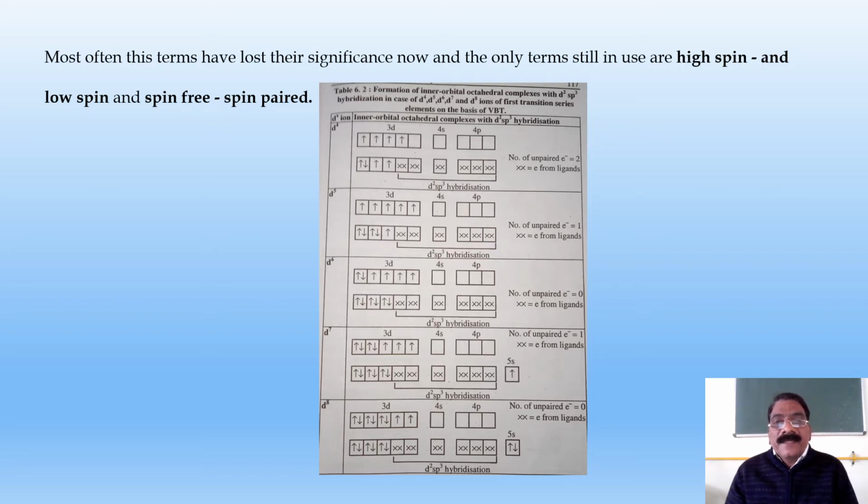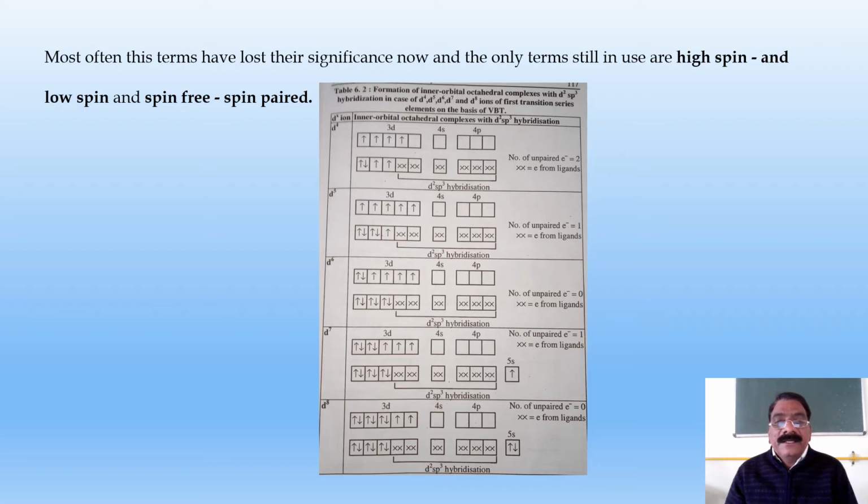In the d6 system with d2sp3 hybridization, there are 4 unpaired electrons, but 2 unpaired electrons will be shifted and all electrons will get paired, and it shows d2sp3 hybridization. In the d7 system, one electron can be shifted into the 3d orbital and one electron will be shifted into the 5s orbital, and it will make the 2 d orbitals empty, and hybridization is d2sp3.